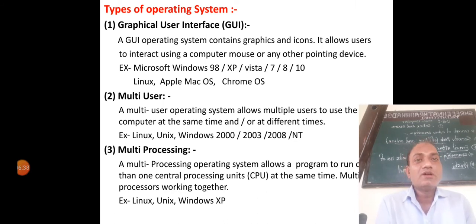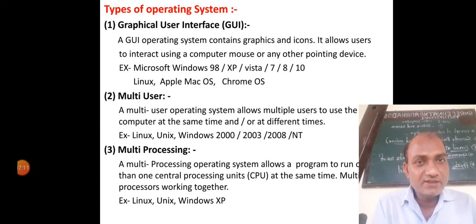Microsoft Windows 98, Windows XP, Windows Vista, Windows 7, Windows 8, Windows 10, Linux, Apple Mac operating system, Chrome operating system. All these are examples of graphical user interface. All the operating systems present today are graphical user interface.